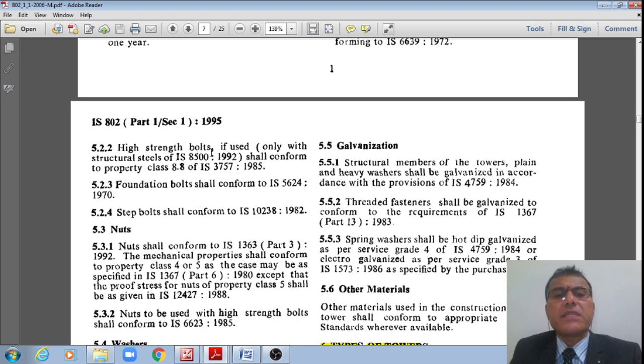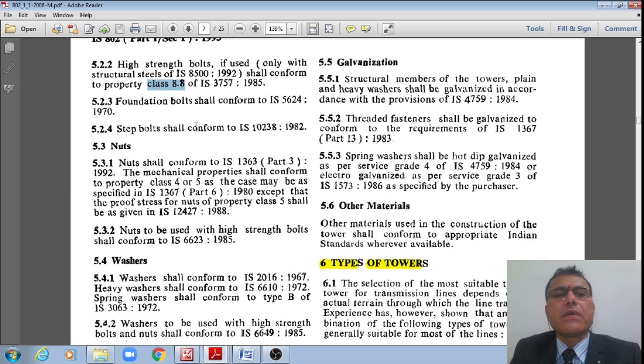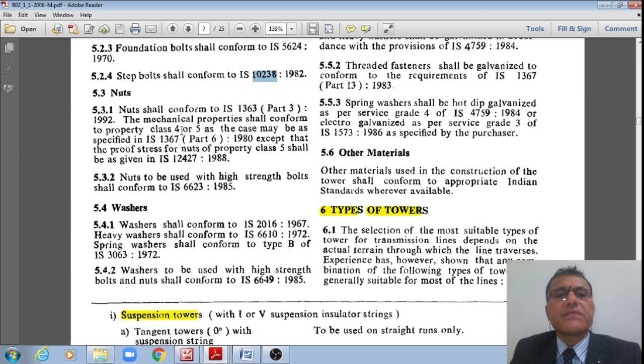Whereas for high tension grip bolts, HSFG bolts, they should be conforming to IS 8500, as well as IS 3757 for the class 8.8 grade bolts, right? Even for the foundation bolts, they should be conforming to IS 5624, and for step bolts, they should be conforming to IS 10238. That is all the different codal specifications for bolts.